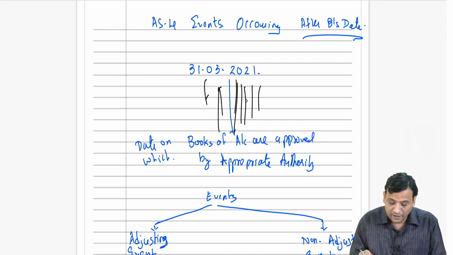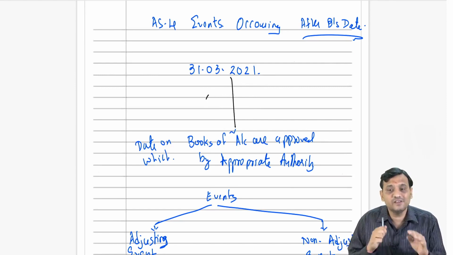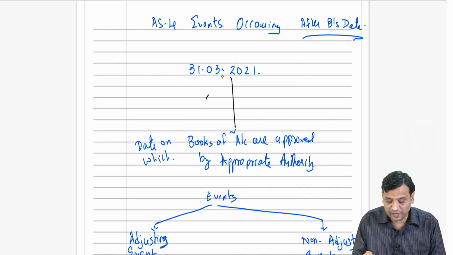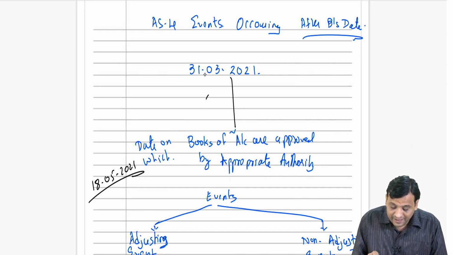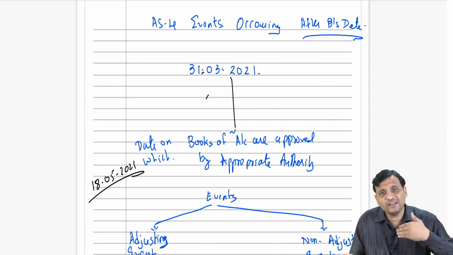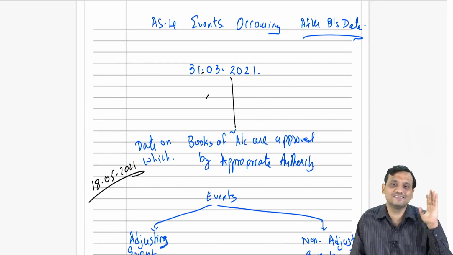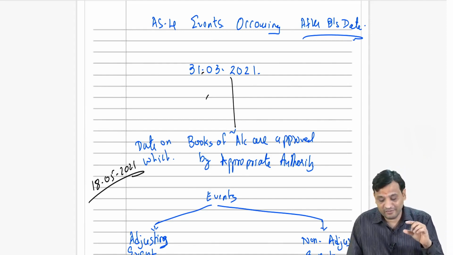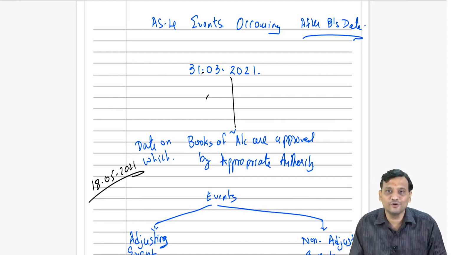Now what is the date on which the financial statements are adjusted? That is important for us. Between this period from 31st March, say for example, the books of accounts are approved on 18th of May 2021. So between 31st March and 18th May 2021, whatever events occur, this is what we are going to discuss.